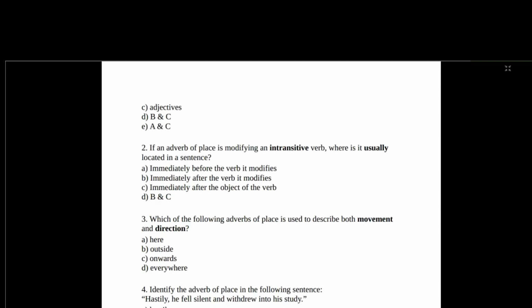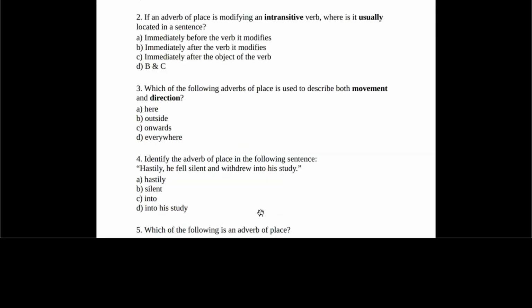He walked northward or southward. Number 3. Which of the following adverbs of place is used to describe both movement and direction? The answer is what? Onwards, option C.